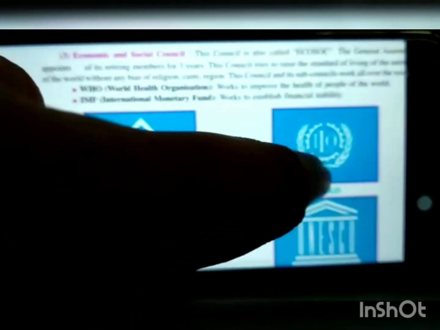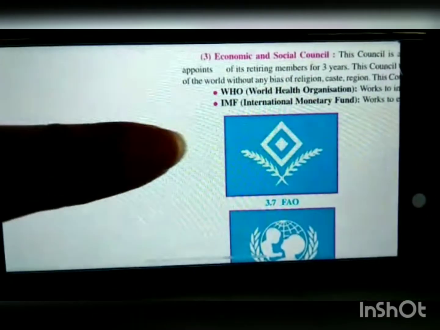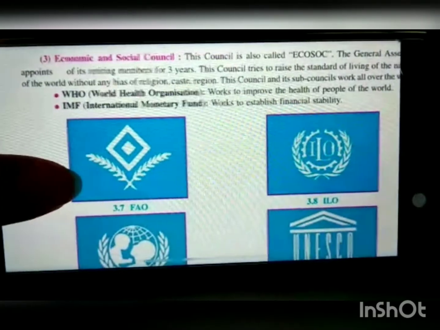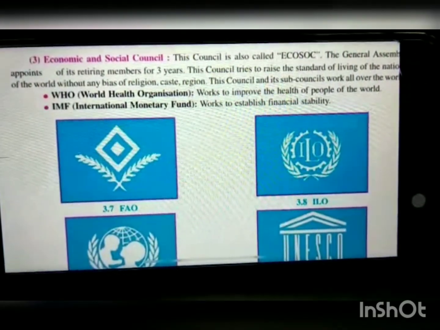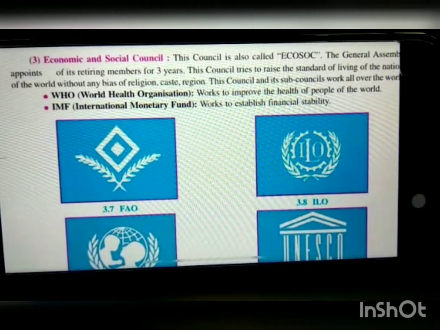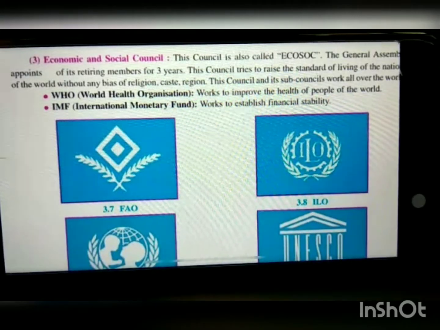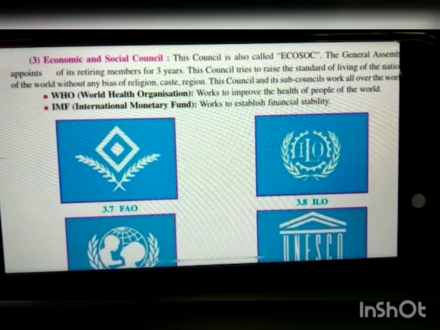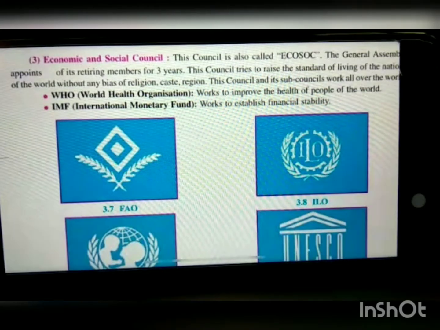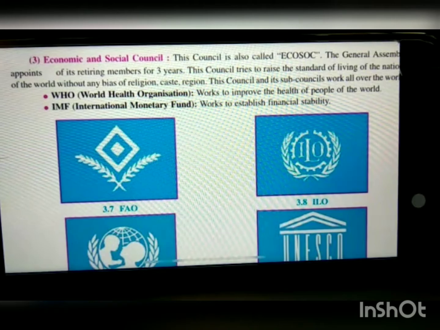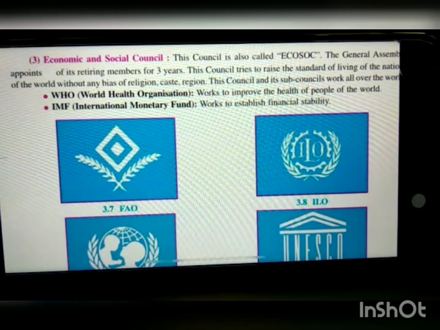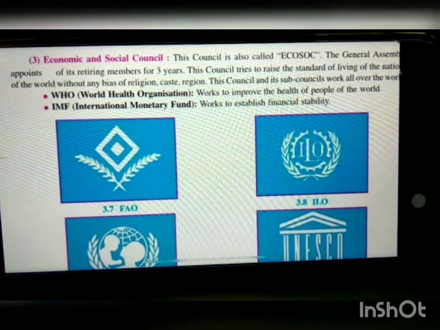The next is, this is a picture from your textbook only. Economic and Social Council. This council is called ECOSOC. The General Assembly appoints 2/3 of its returning members for 3 years. This council tries to raise the standard of living of the nations of the world without any bias of religion, caste and region, anything.